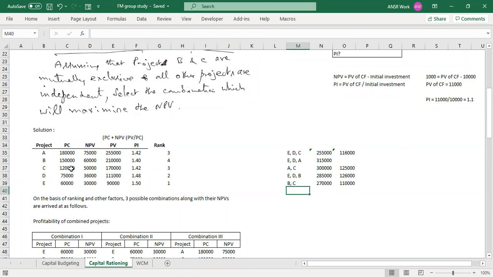Anything else? BD, BD. Okay. AD, BD all can be taken. Okay, AD and BD. Fair enough. I'll add BD first, and that gives us 96,000. Then I do AD. That gives me a cost of 2 lakh 55 and an NPV of 1 lakh 11,000.